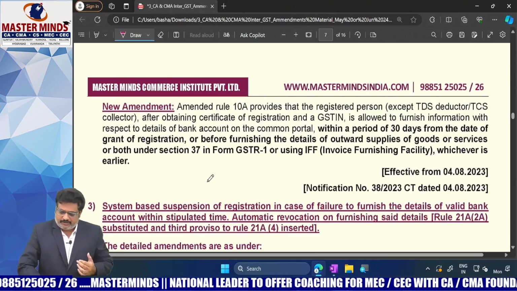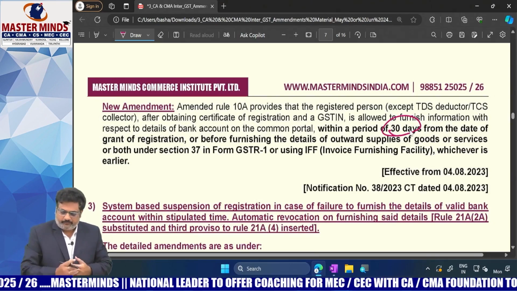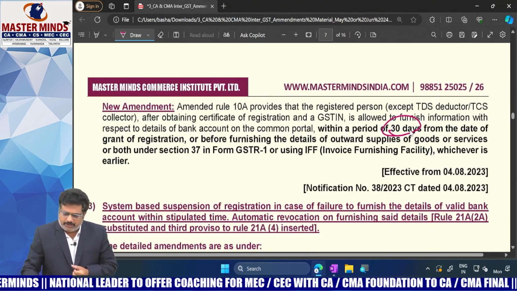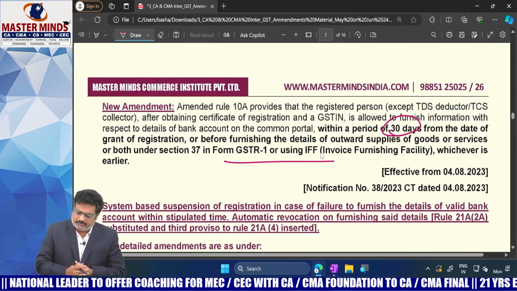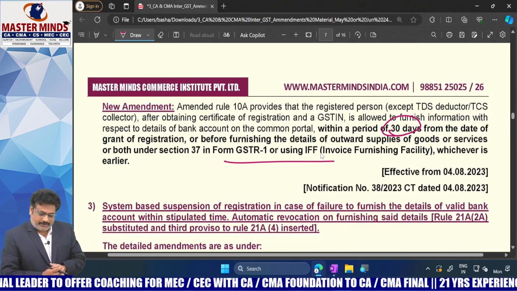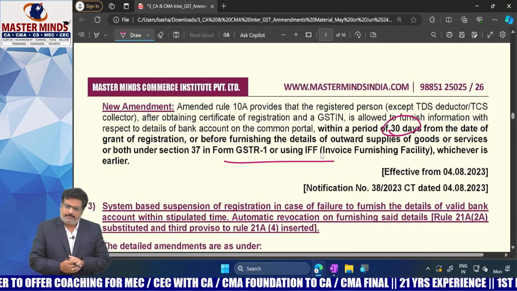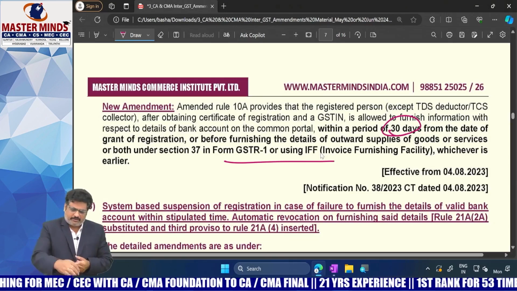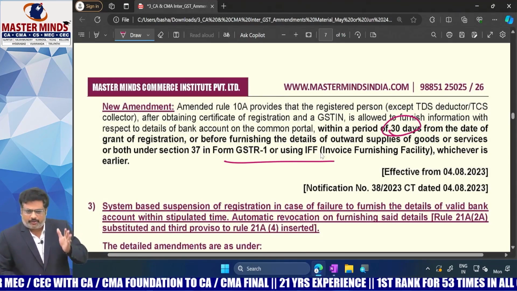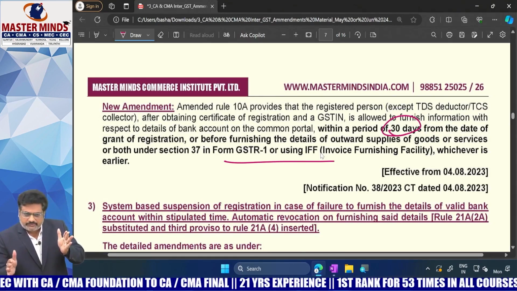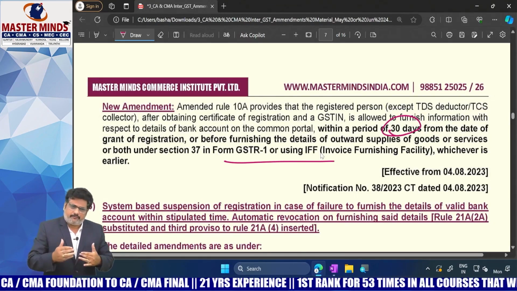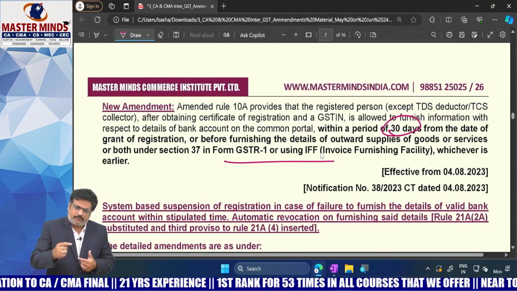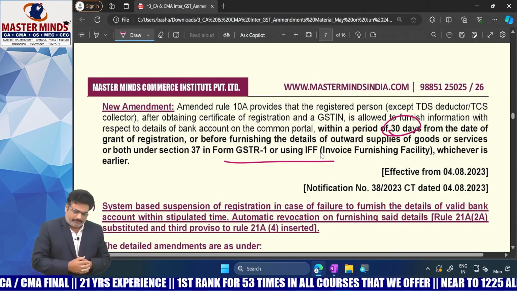From the date of RC, 30 days or actual date of filing of GSTR 1, whichever is earlier. That is the cutoff date to submit the bank details to the department. Previously 45 days time was there, now it was reduced to 30 days.